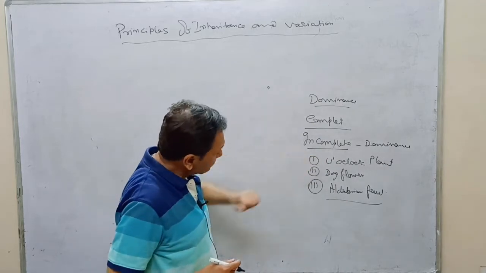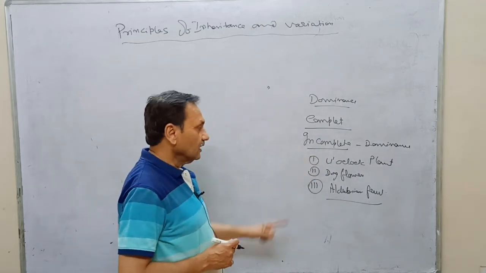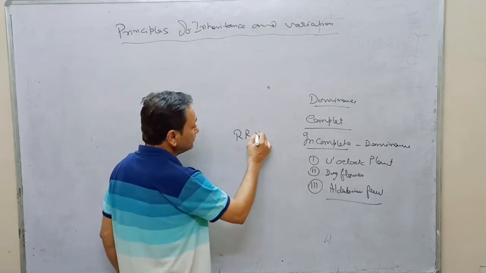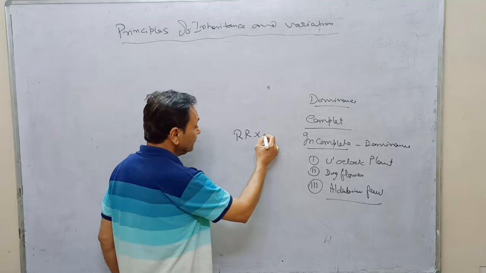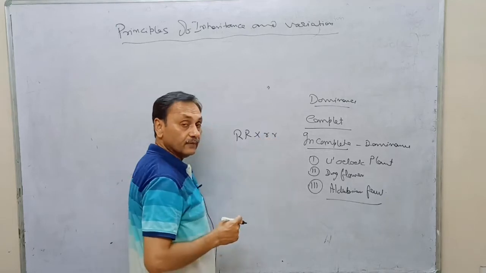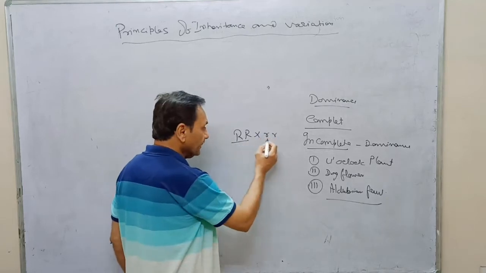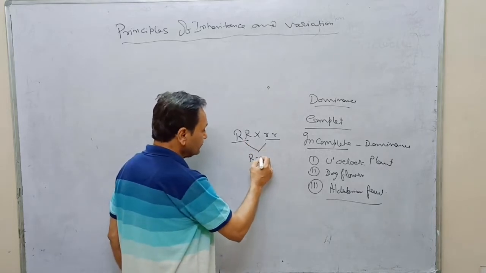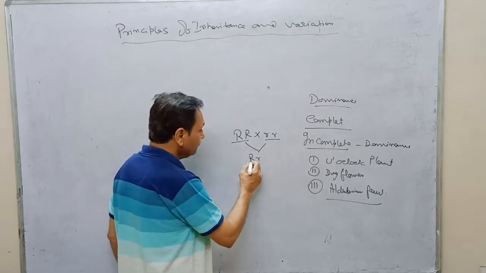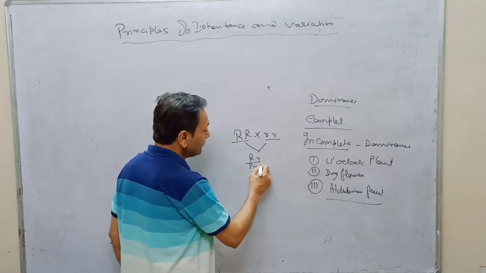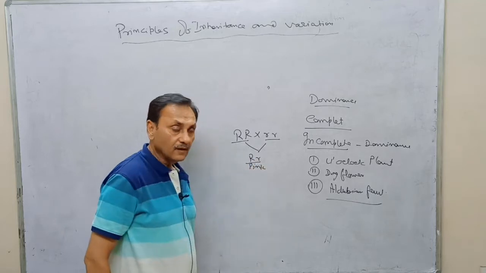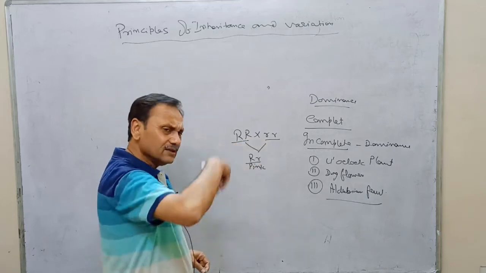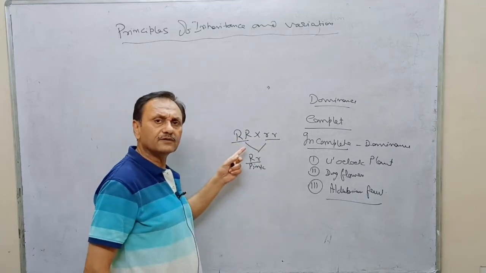In this case, we have observed that when a red flowered plant is crossed with a white flowered plant, where red is dominant and white is recessive, then their product is not red but pink, because the recessive character is not completely suppressed by the dominant character.